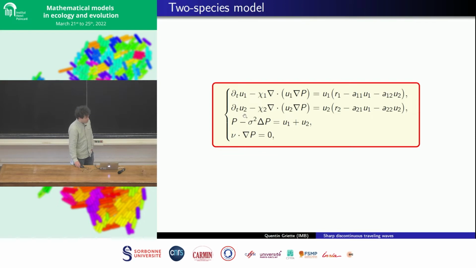Of course, the pressure here has to depend on both populations of cells. So here, in this example, I assume that the two types of cells create the same amount of pressure, in a way, but this of course could be easily changed. Okay, and this two species model is particularly interesting in the case where the two sensitivities are not different but are the same, because we have an easy argument that allows us to prove that the cells stay segregated at all times.